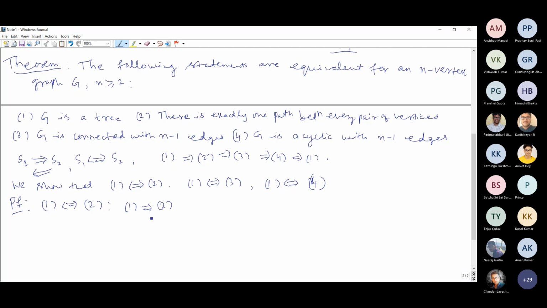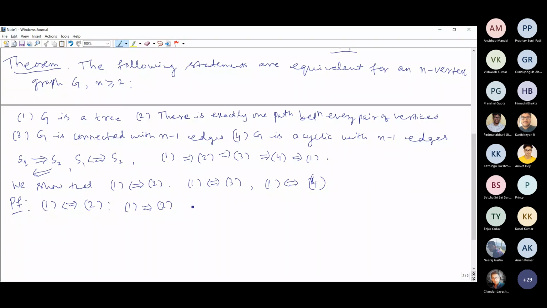So we are assuming statement 1, which means we are assuming that G is a tree. G is a tree means we are assuming that G is a connected and acyclic graph. Okay, that's what we are assuming. And we prove that between every pair of vertices, there is only one path. That's what you have to prove.